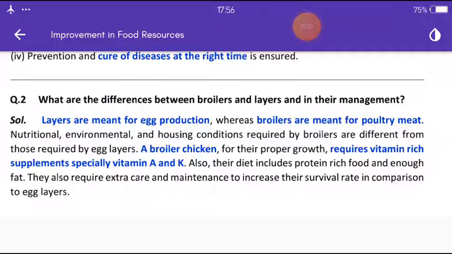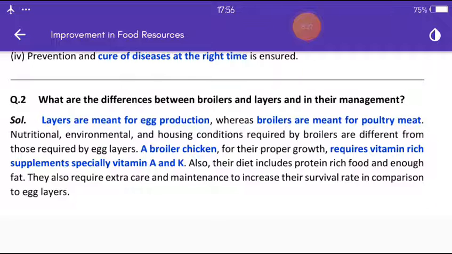Next, what are the differences between broilers and layers and in their management? So layers are meant for egg production, whereas broilers are meant for meat. Nutritional environment and housing conditions required by broilers are different from those required by egg layers.